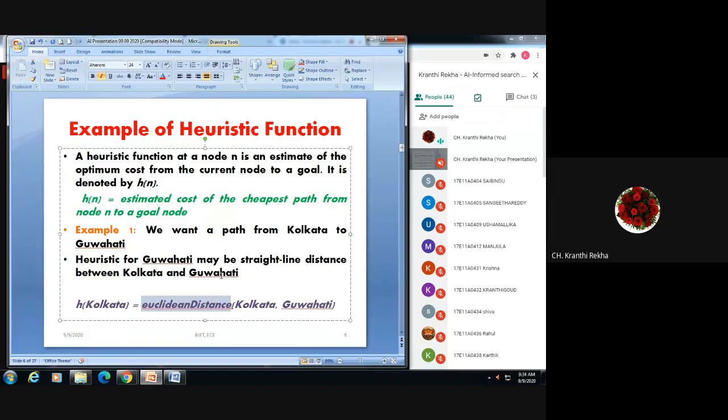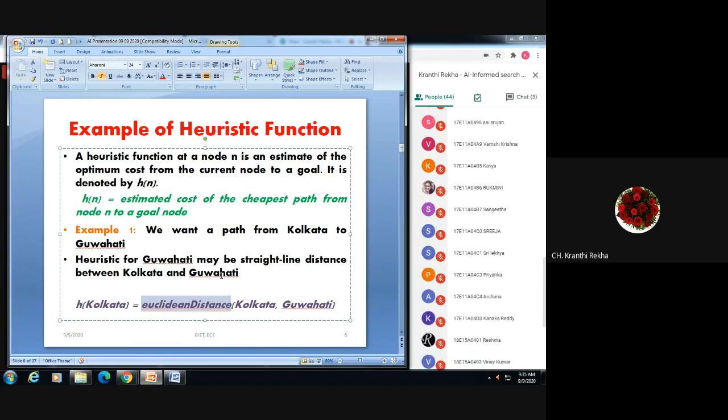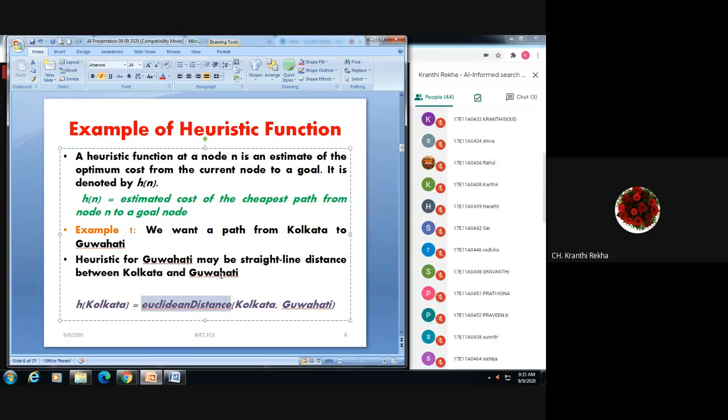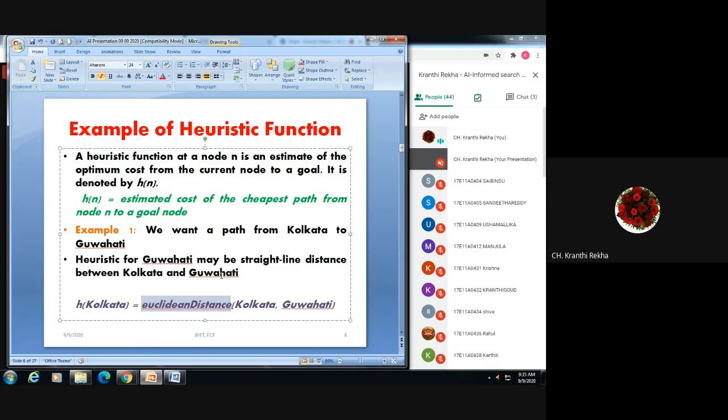Euclidean distance is nothing but the straight line distance that we used in mathematics. That means if you have two coordinates (x1, y1) and (x2, y2), the distance between the two points, the square root of (x1 minus x2) whole square plus (y1 minus y2) whole square, is the Euclidean distance or Euclidean norm. We call it the Euclidean norm. We use such type of formula or such type of functions to find the goal state. That is what this informed search involves.